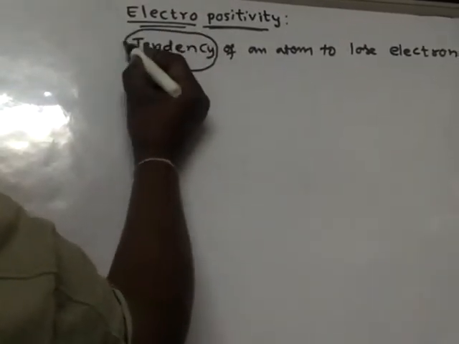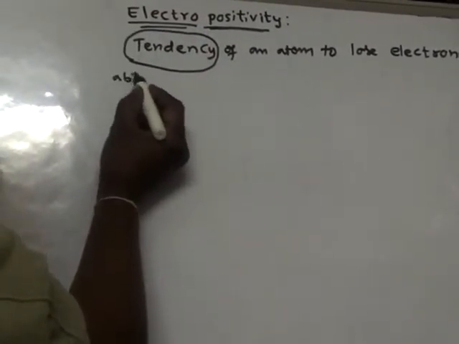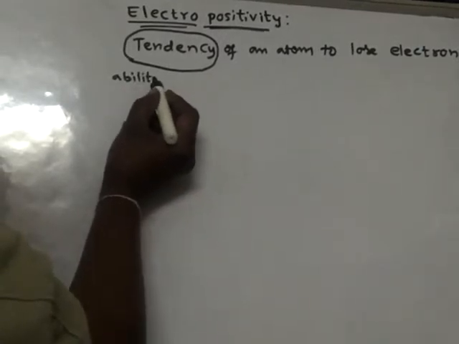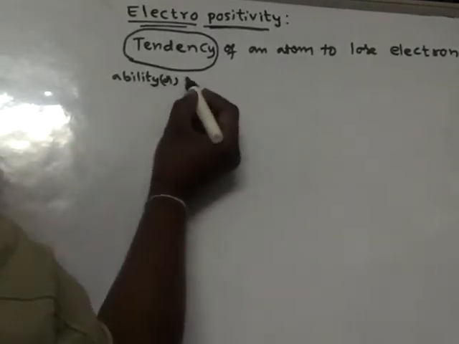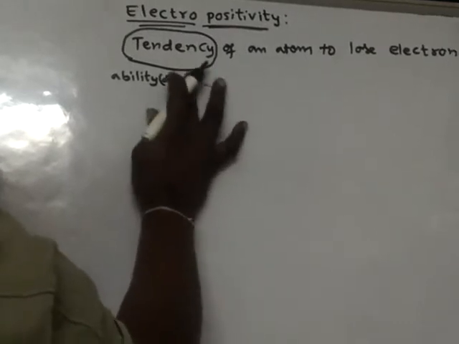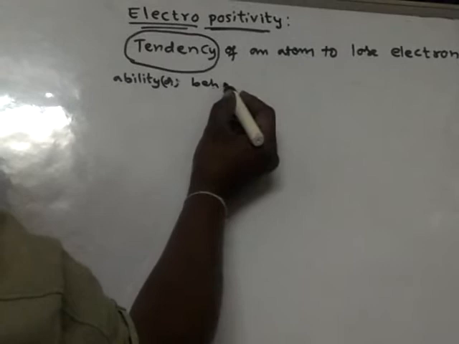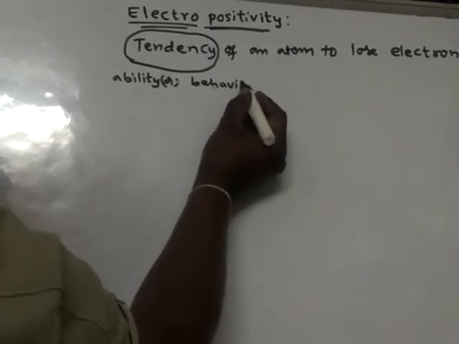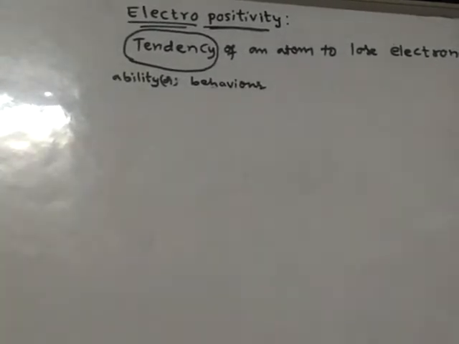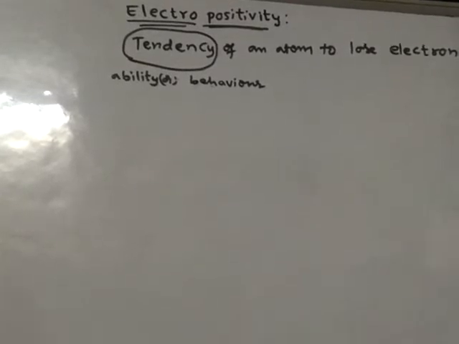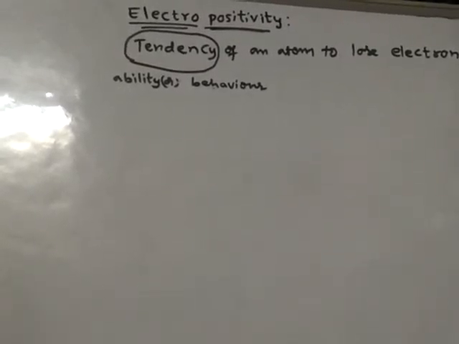Tendency means ability or behavior. So what type of behavior? Electron losing behavior of an atom.